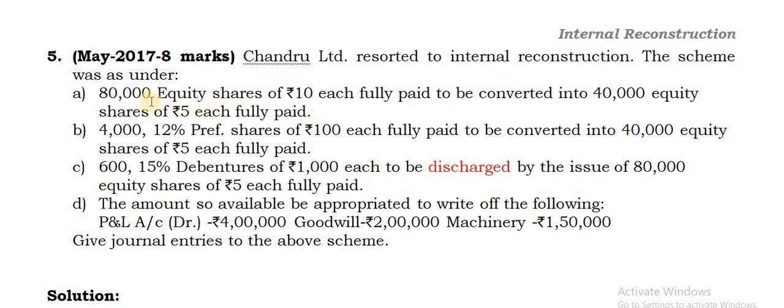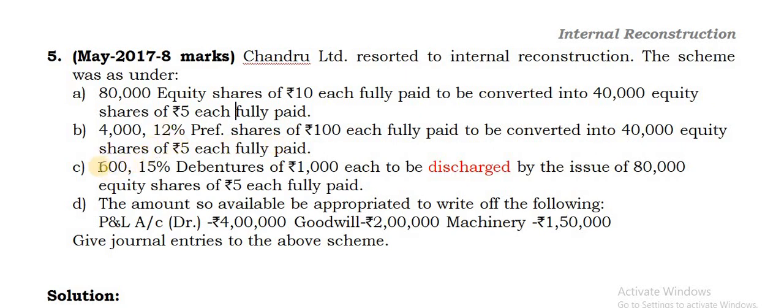fully paid. What is happening here is that the 10 rupees equity share value is being converted or reduced to 5 rupees each. Okay, so for this you have to pass a separate entry. Likewise, 4,000 12% preference shares of rupees 100 each fully paid to be converted into 40,000 equity shares of rupees 5 each fully paid.